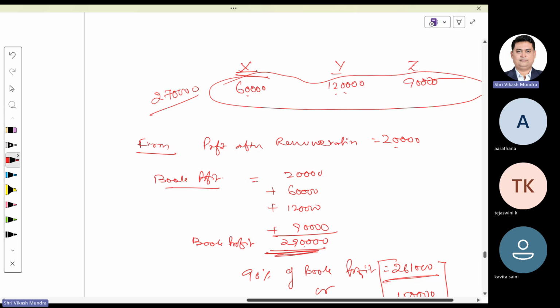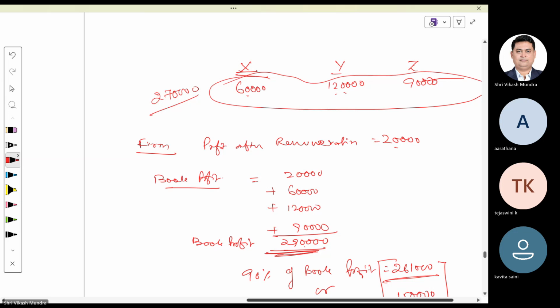However, as per partnership deed, they got 2,70,000, in that situation, maximum remuneration allowed to partnership firm would be 2,61,000 only. Remaining 9,000 would be disallowed in hands of partnership firm.